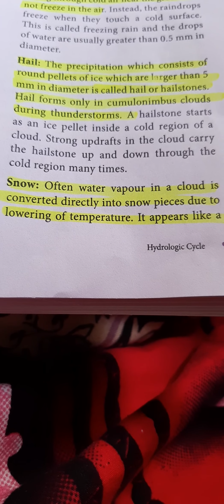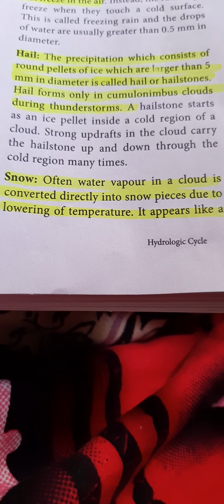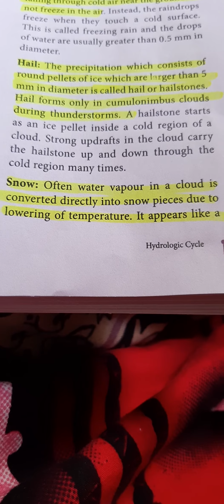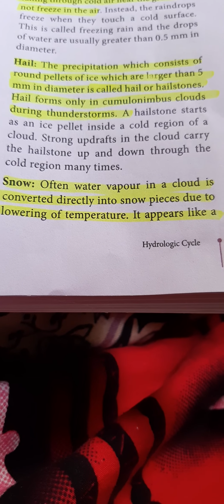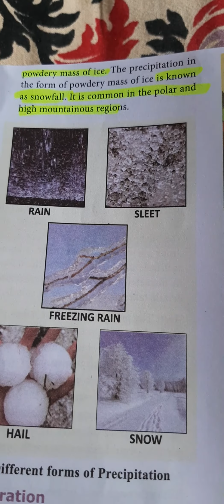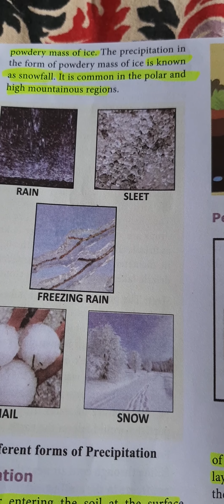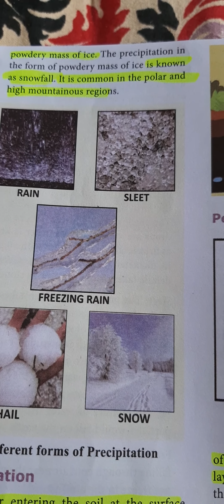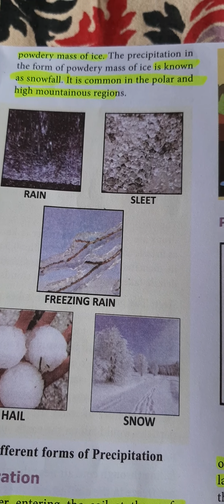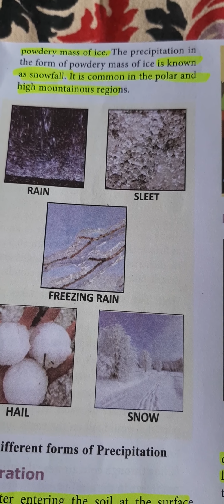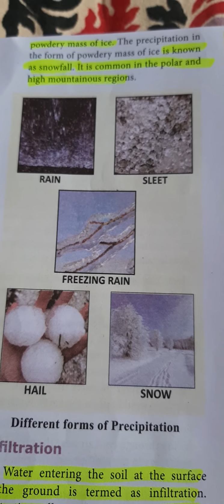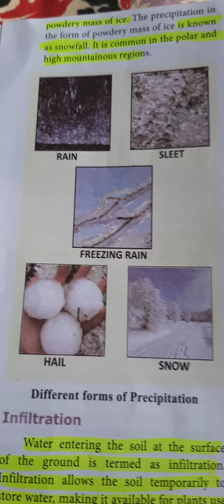Then snow. Often water vapor in a cloud is converted directly into snow pieces due to lowering temperature. It appears like a powdery mass of ice. The precipitation in the form of powdery mass of ice is known as snowfall. It is common in the polar and high mountainous regions. In the high mountainous regions, you can see that snowfall.